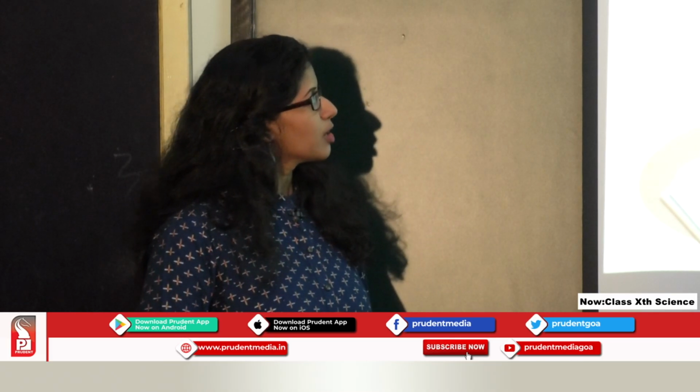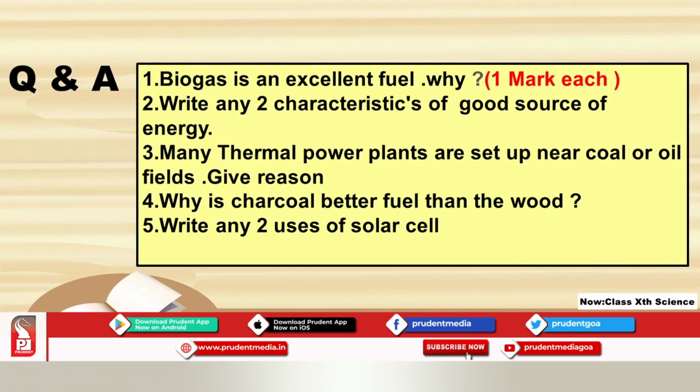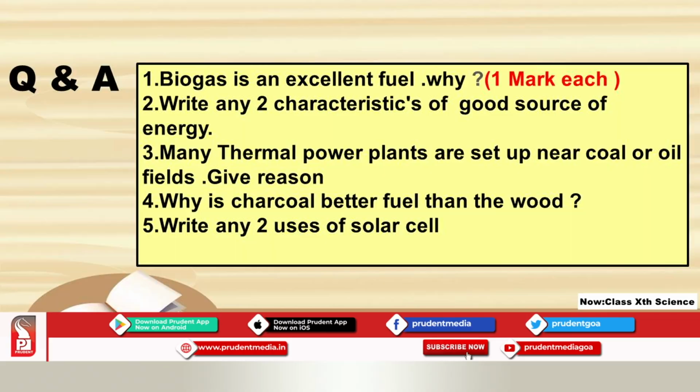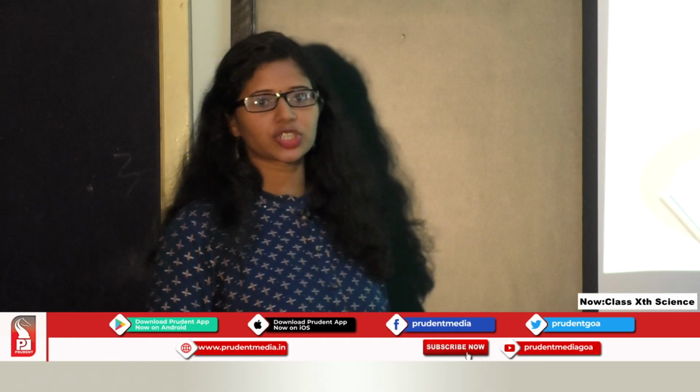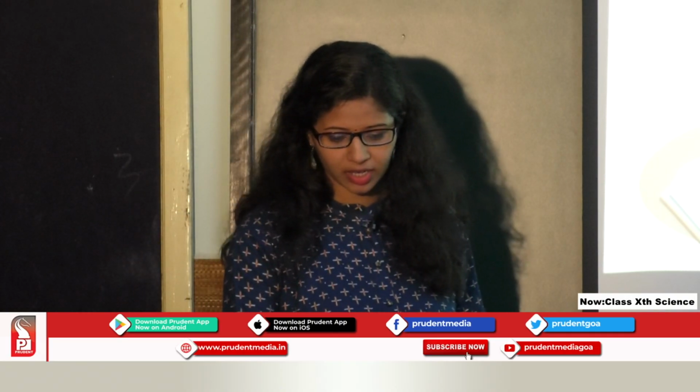Fourth is, why is charcoal a better fuel than wood? It's basically a comparison question. Fifth, write any 2 uses of solar cells. So these are the questions which can be asked for 1 mark.